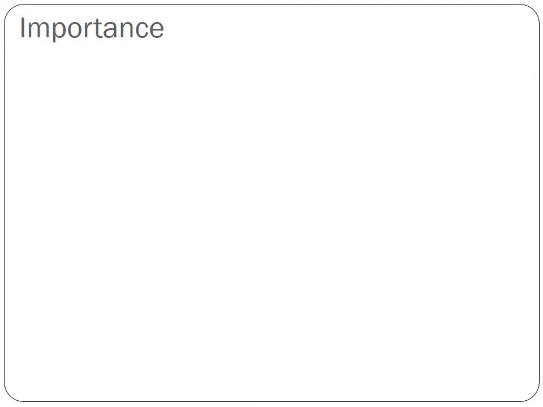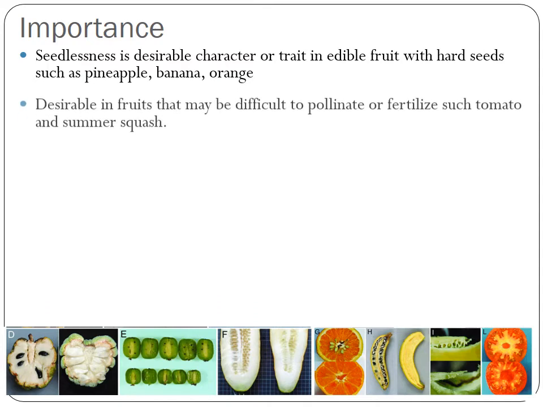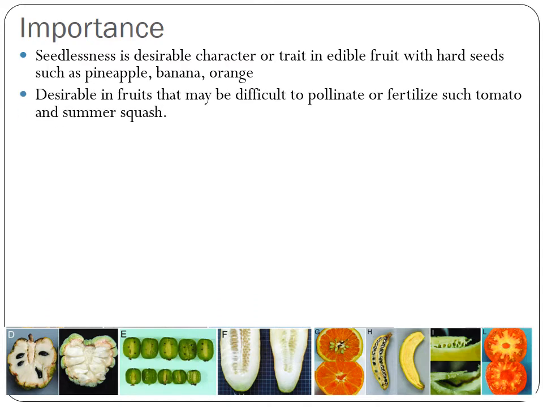Now let us understand what is the importance of parthenocarpy. Seedlessness, as we know, is a desirable character, specifically in the edible fruits which have very hard seeds. So for example, we have seedless pineapple, banana, and in orange also, if there are a lot of seeds, it will be very desirable to have a seedless orange. It is also desirable in case of the fruit crops which are very difficult to pollinate or fertilize. Example is tomato and summer squash.